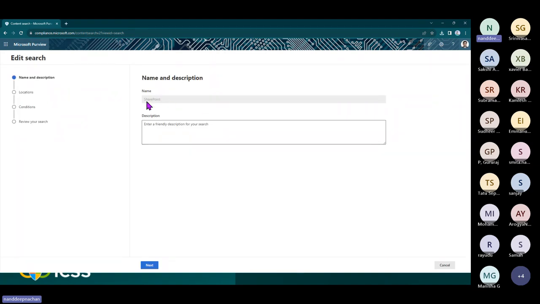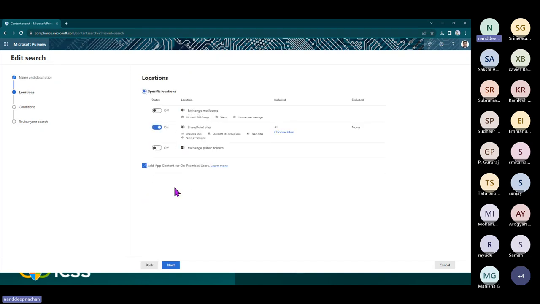I just provided SharePoint as the name. If you have any description, you can add it here. The next thing is we need to specify the locations from where we are going to search the data. On a broader level, those locations include the Exchange mailboxes, which cover Microsoft 365 groups, Teams, as well as the Yammer user messages.